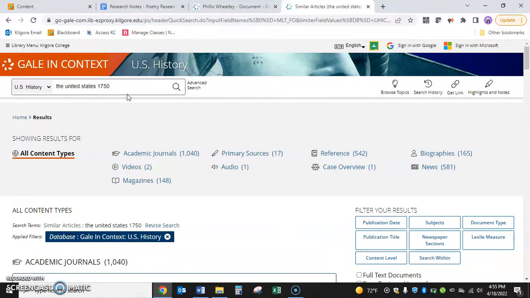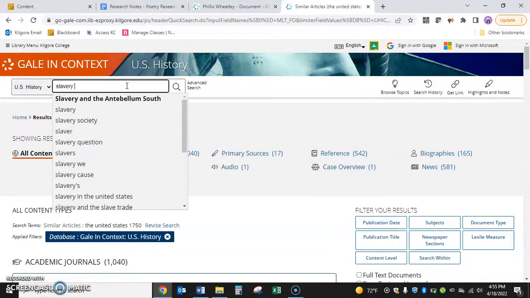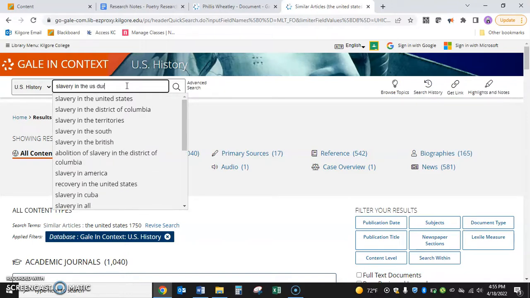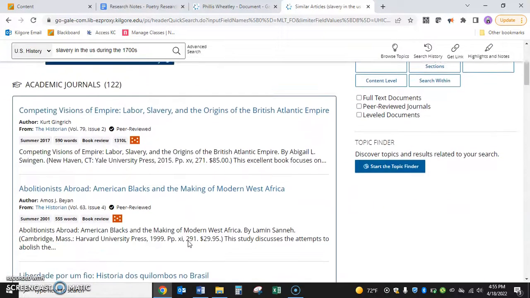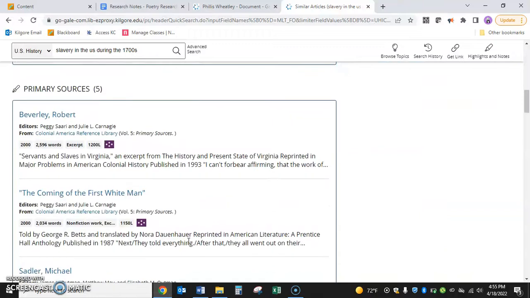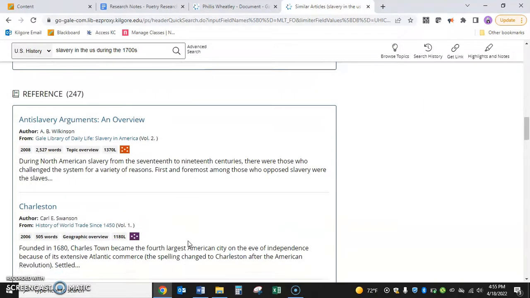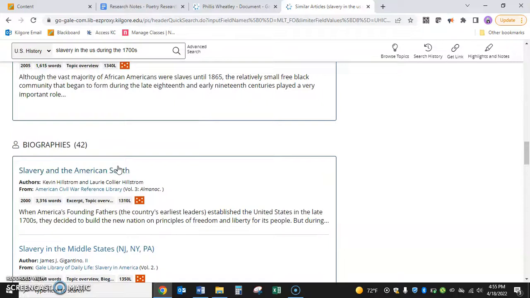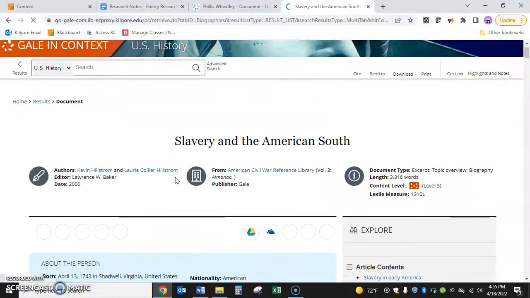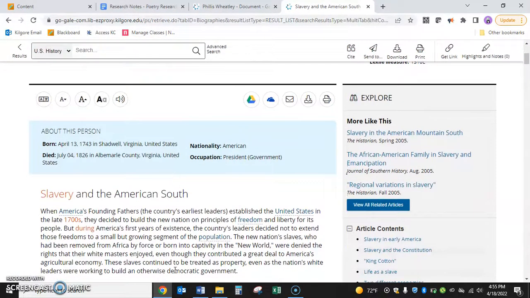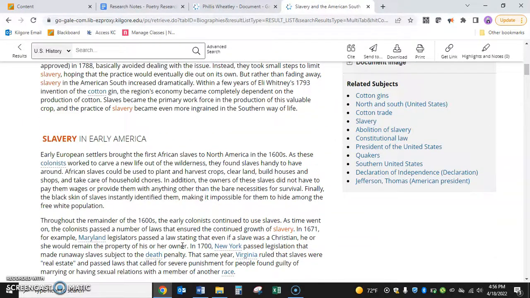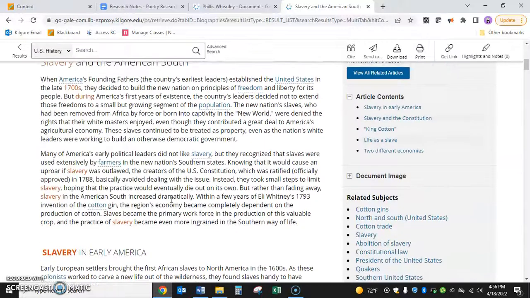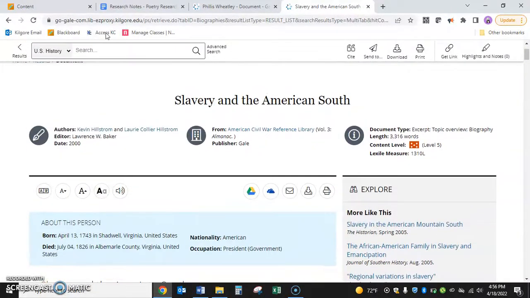Like I said, that first search, let's go back to that one. We're going to do slavery in the U.S. during the 1700s. And we're going to look at my various different sources, see if I can find anything right here. So like right here, slavery in the American South. I might find information here that helps me in order to understand Phyllis Wheatley's poem as well. So you can look at the history database to help you out as well if you need to.